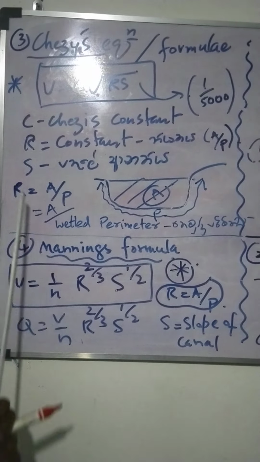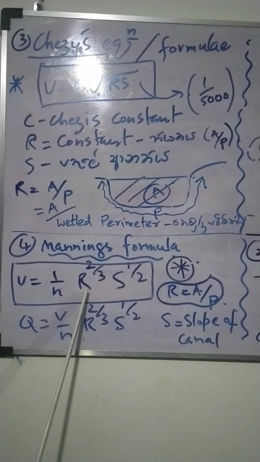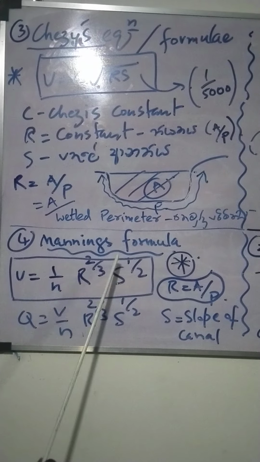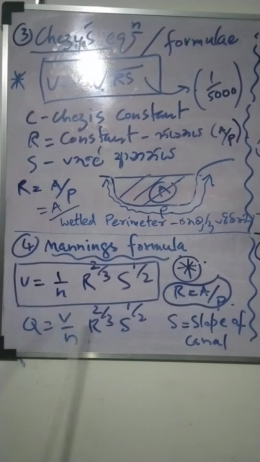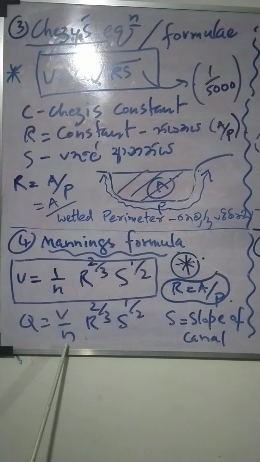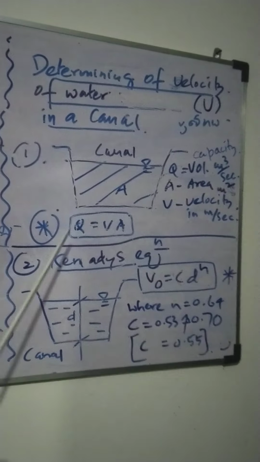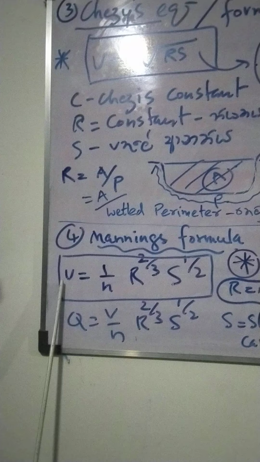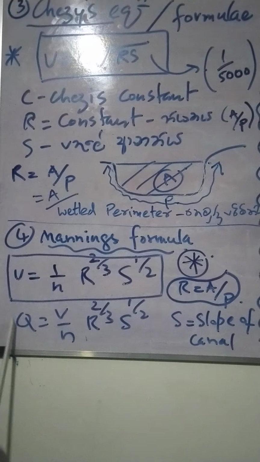R equals A by P, where A is area and P is wetted perimeter, to the power 2 by 3. S is the slope of the canal, to the power 1 by 2, the square root. Then we can write this in another form. Q equals AV, then V equals Q by A.